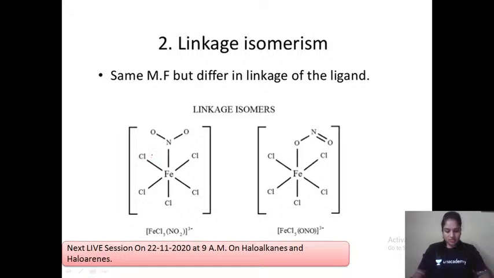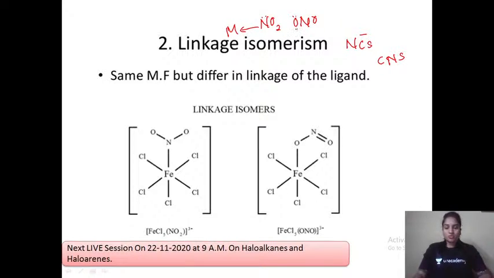Right answer given by Prathamesh, that is ambidentate ligands. What is the meaning of ambidentate ligands? Ambidentate ligands are those ligands which have more than one attaching atom in the particular molecule. For example, NCS minus or CNS minus, or you can also see ONO and NO2. Here nitrogen has a lone pair of electrons, it can get attached with the metal.